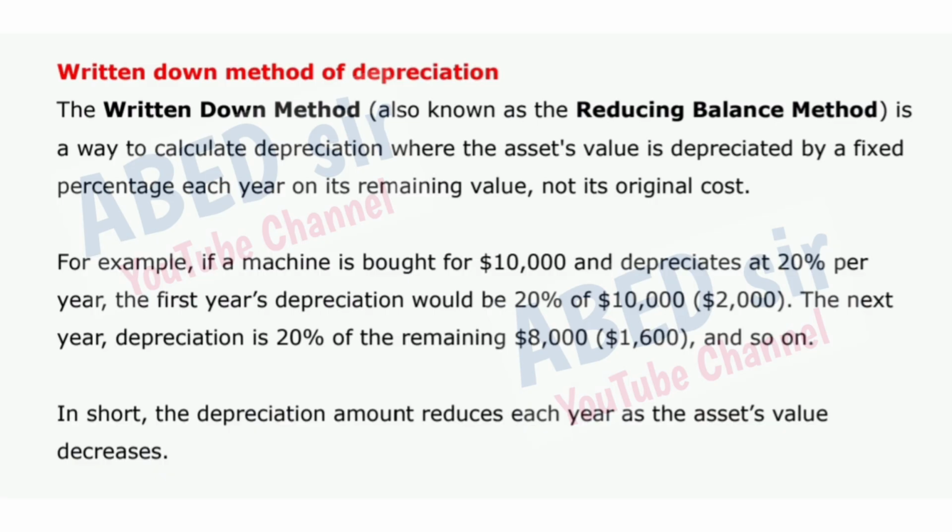The next year, depreciation is 20% of the remaining $8,000, $1,600, and so on. In short, the depreciation amount reduces each year as the asset's value decreases.